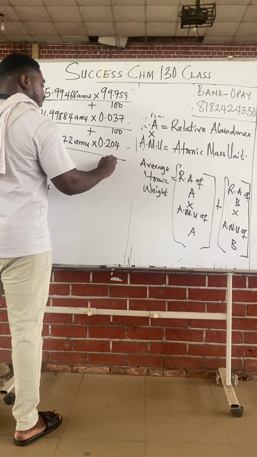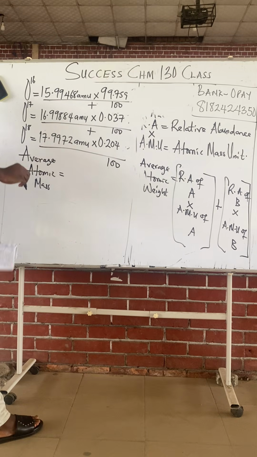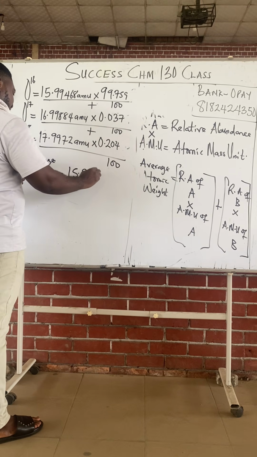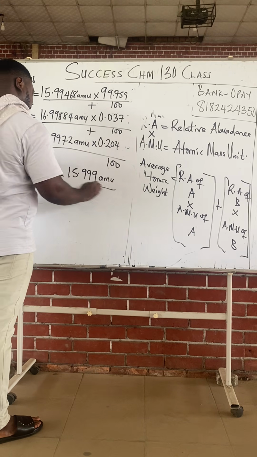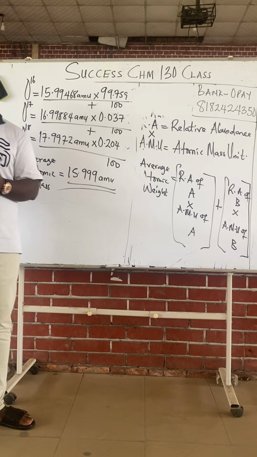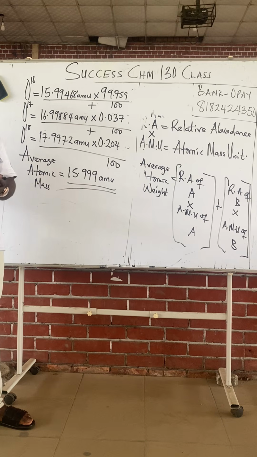Change this to percentage all over. Class, if you are correct, your final answer should be 15.999 AMU. I want to see the first answer. You're done? Good, I like that. Speed, speed. Good, good. Second answer. Good, good.